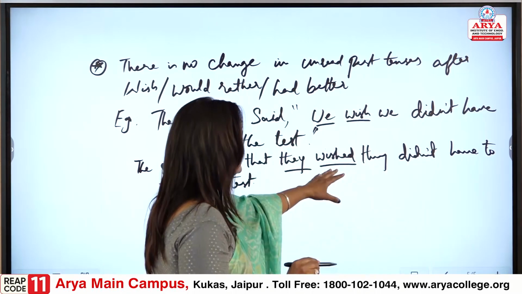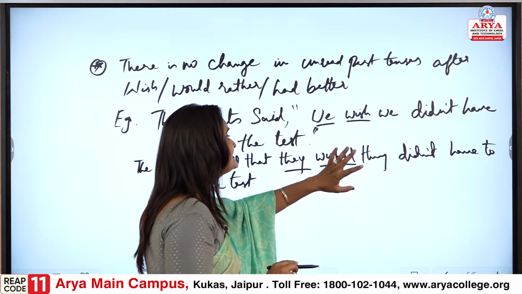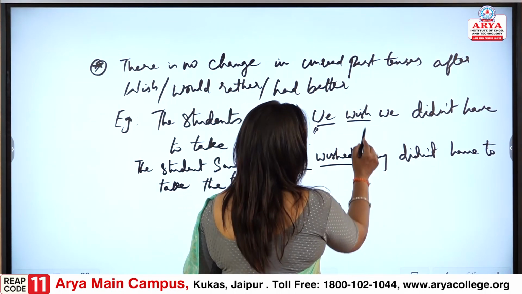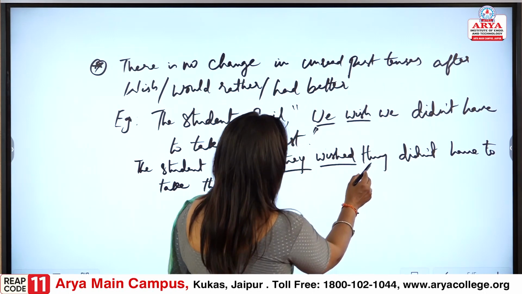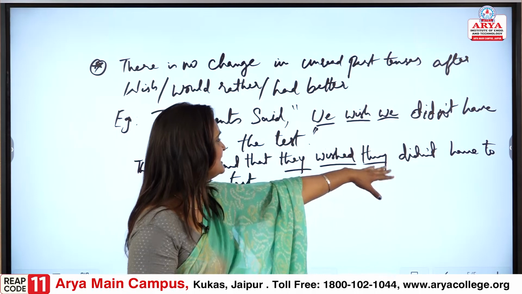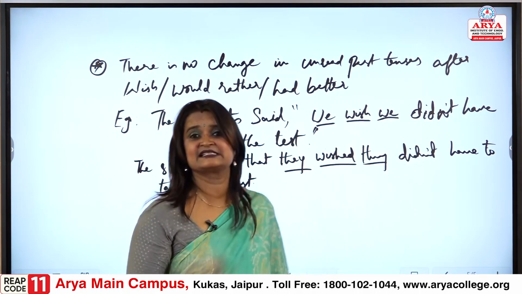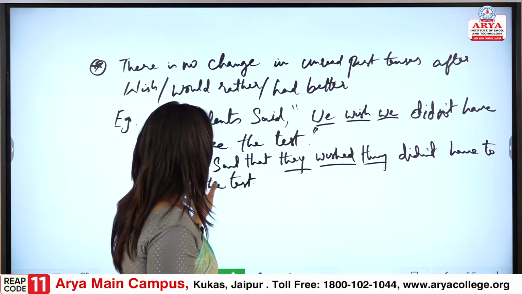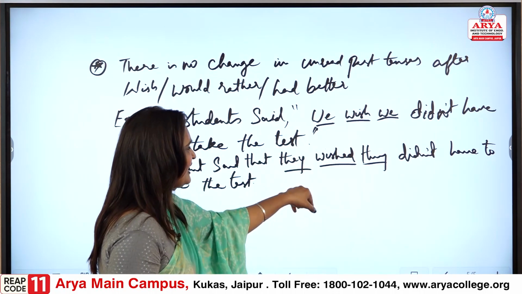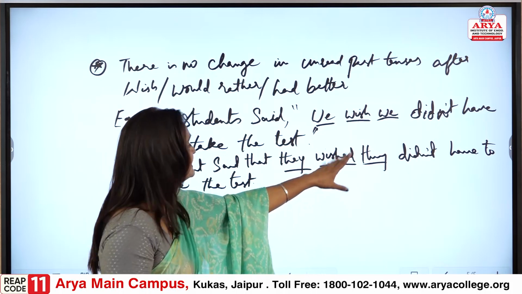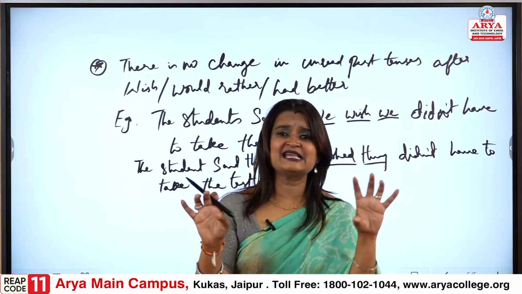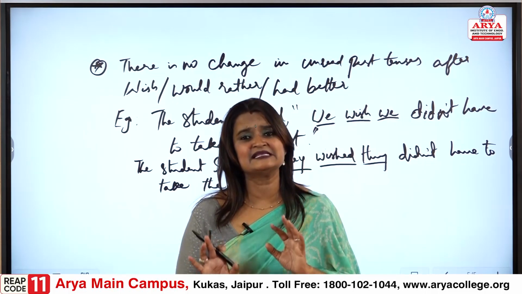Wish became wished. Again the sentence. Fine. Wished. We, again, they. Fine. This remains the same. Didn't have to take the test. Fine. This remaining, the student said that we became they. Wish became wished. Again we became they. Didn't have to take the test, because what they said, that sentence remains the same.